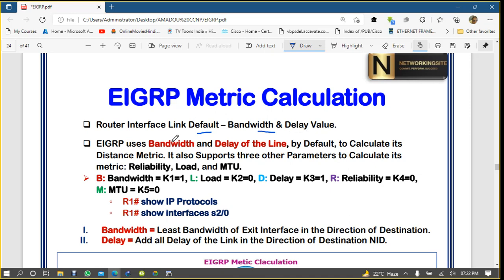EIGRP uses bandwidth and delay of the line by default to calculate its distance metric. It also supports three other parameters: reliability, load, and MTU, but by default it uses bandwidth and delay. K1 and K3; the others, reliability, MTU, and load, are not in use. How will we verify? If you check show ip protocol, you will know.